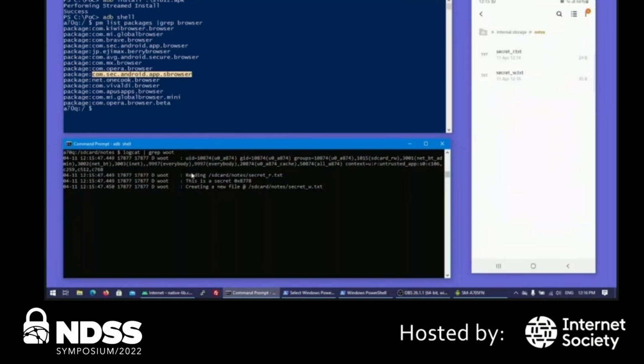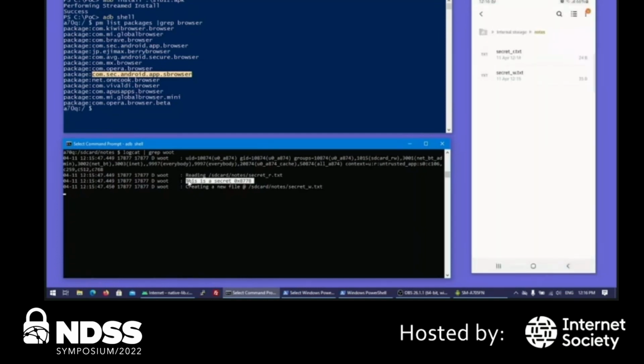All right, another file is created. Let's check the logs. We can see a lot of groups here. The interesting one is SD card RW group 1015, read and write access to the internal storage without the storage permission from Android. Cool. Now let's see other stuff. We can see that our application read the file secret read, and this is its content. Let's check it. Yeah, perfectly matches.